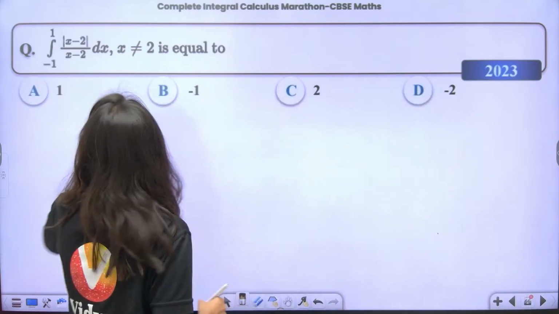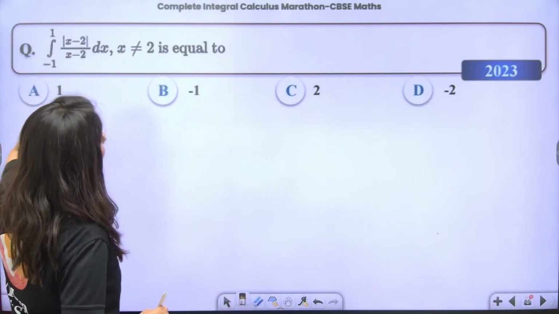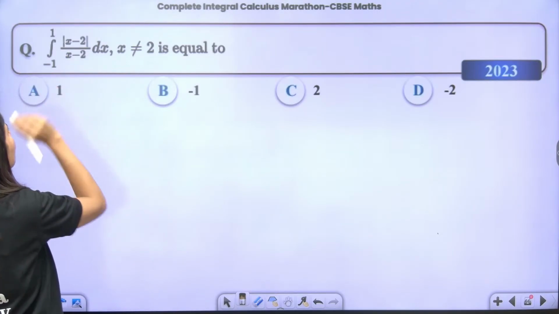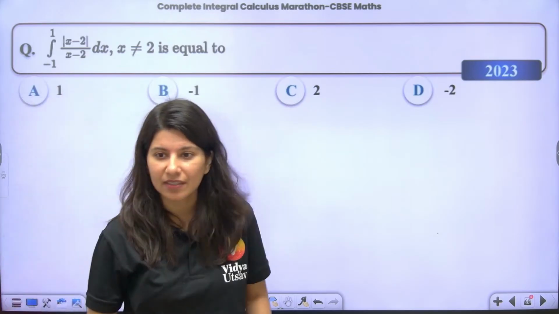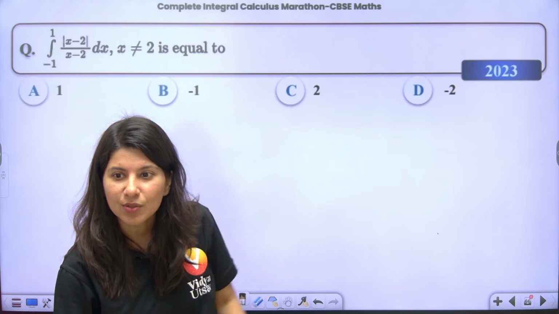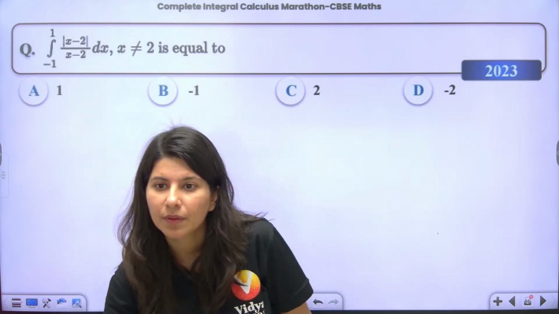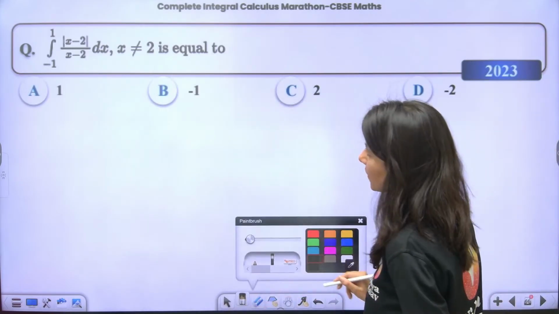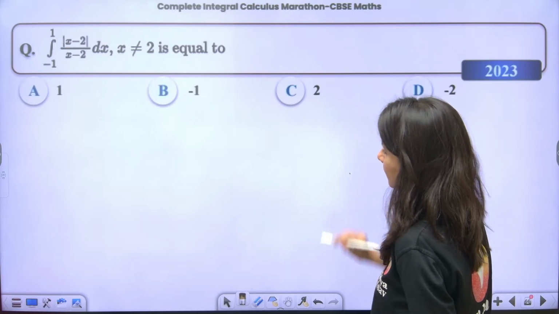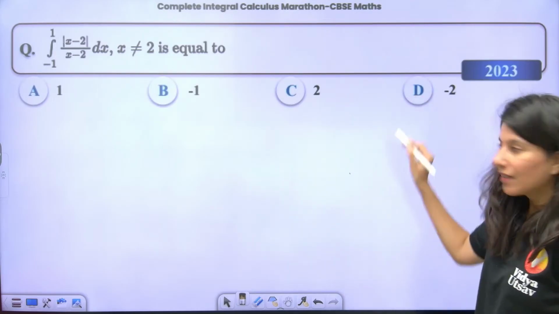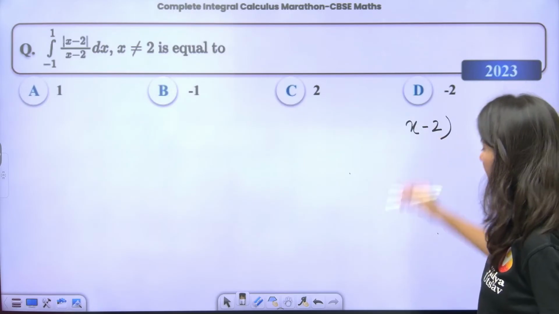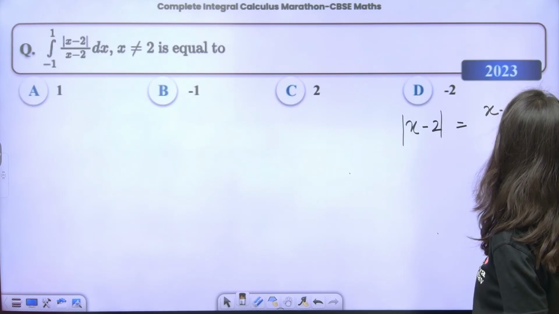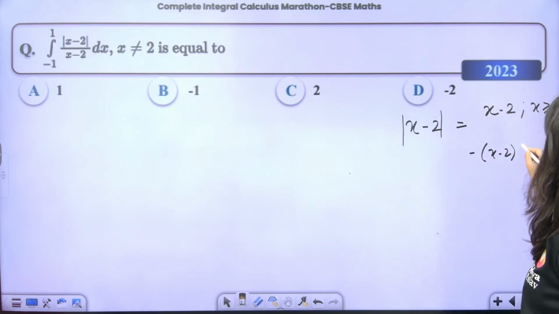Okay, chalo. 2023, minus 1 to 1. Can you see this? So over here, minus 1 to 1. What I'm going to do is break this limit. Let me just revise: x minus 2 mod is equal to x minus 2 when x is greater than or equal to 2, and minus (x minus 2) when x is less than 2.